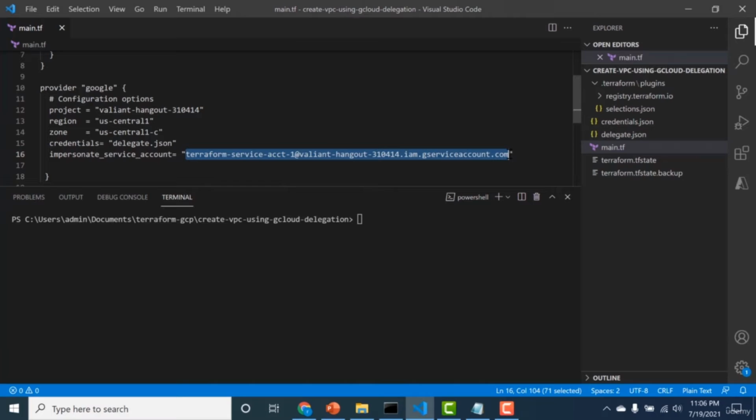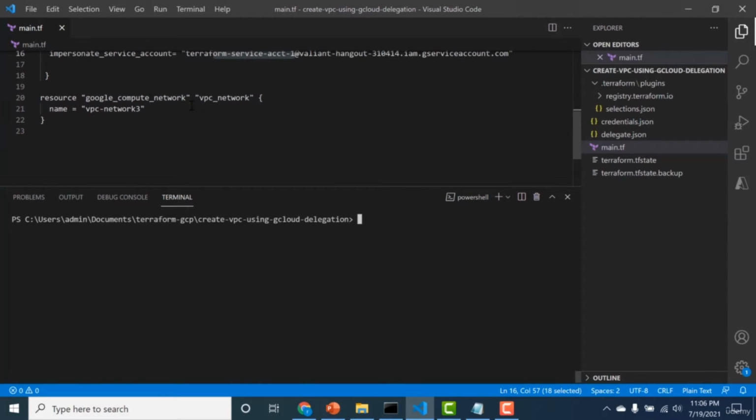So this is the service account which has all the credentials or all the roles and permissions. But the only difference now is that the credentials for this service account is not provided in the credentials. Instead, it is the credentials of the other service account which has just the provision to create tokens for this particular service account. So let's create this particular resource again. So let's create the VPC network again and let's see if you're able to create it using temporary credentials. Again, let's do a Terraform apply.